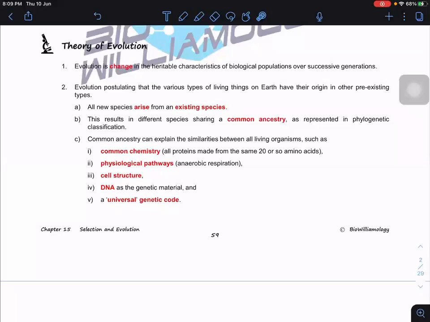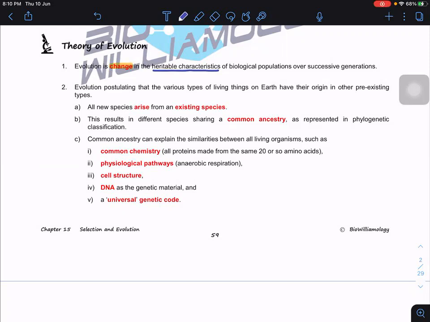Basically, when we talk about the theory of evolution, we have to know that evolution is a change. Change of what? Change of the heritable characteristics of biological populations over successive generations. From time to time you can see that features change, like the evolution of humans, which started with different species and continued to adapt and evolve. So there must be some heritable characteristic. A characteristic that cannot be inherited is not called evolution.